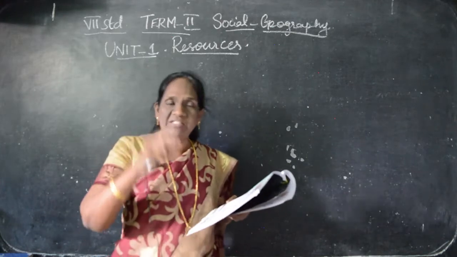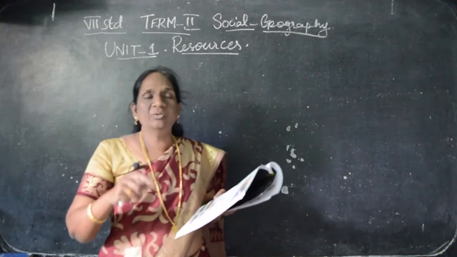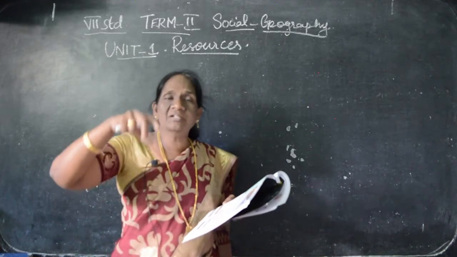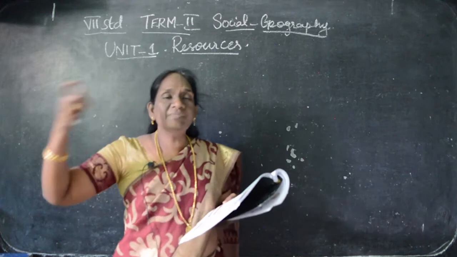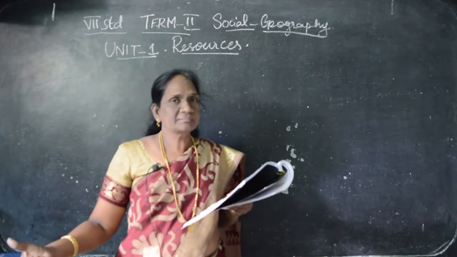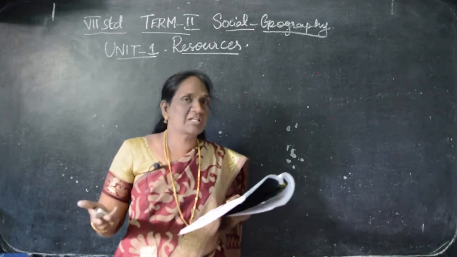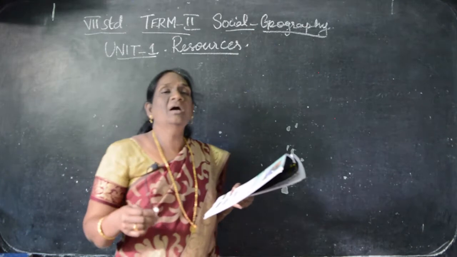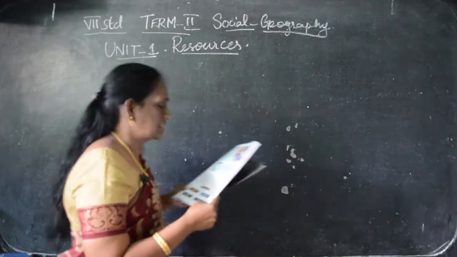Understand? So the first activity which we are doing is primary activity. And converting the raw material from the primary activity into something useful is called secondary activity. I am telling you this as extra information. Okay. Now we are going to see about the importance of resources.